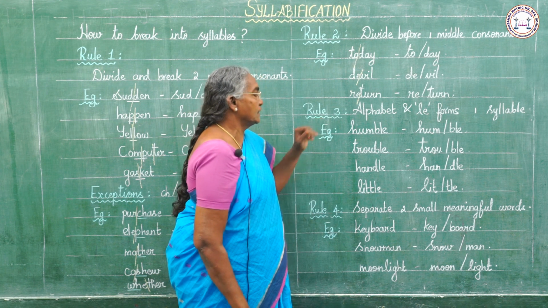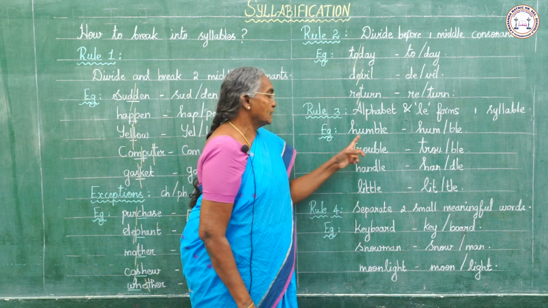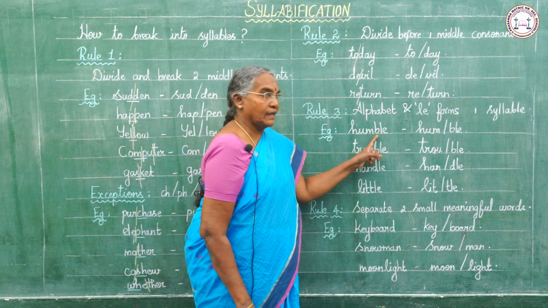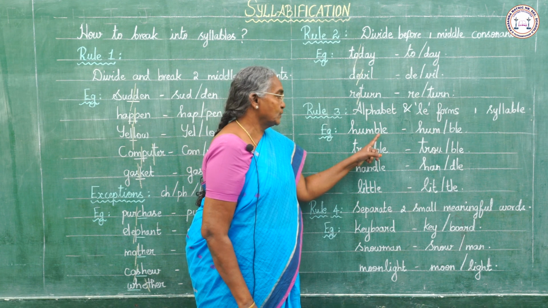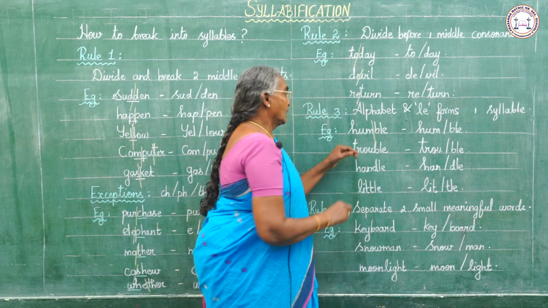Next, rule number 3, consonant plus L-E forms one syllable. Here you see the word humble. The B comes here, so we have to make the break here. Humble.